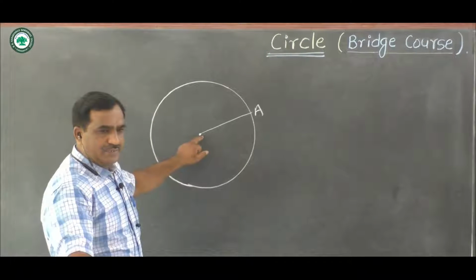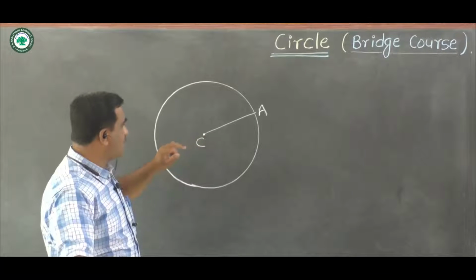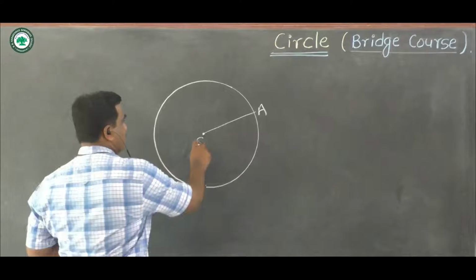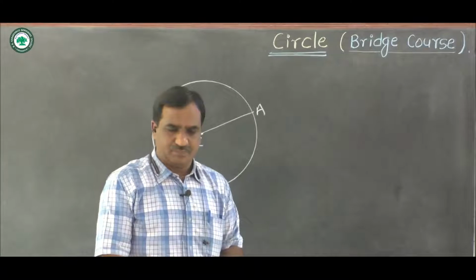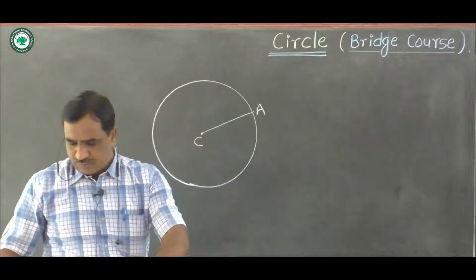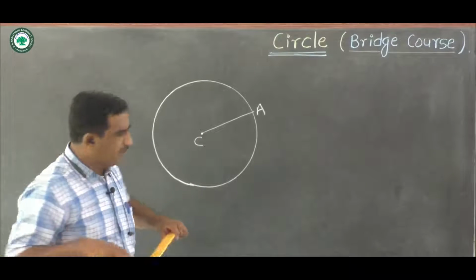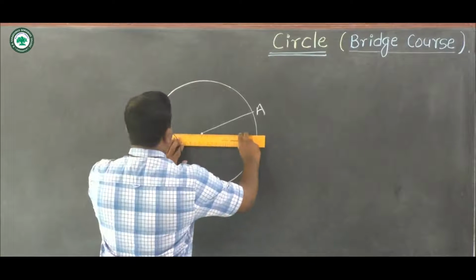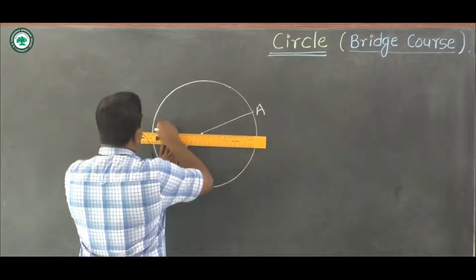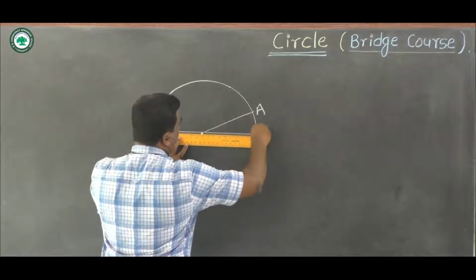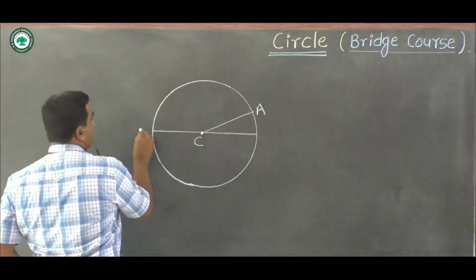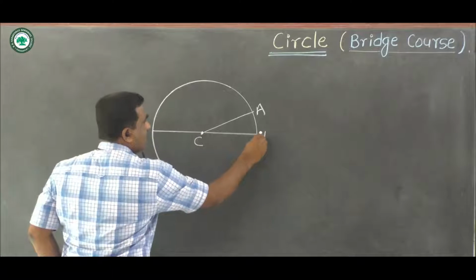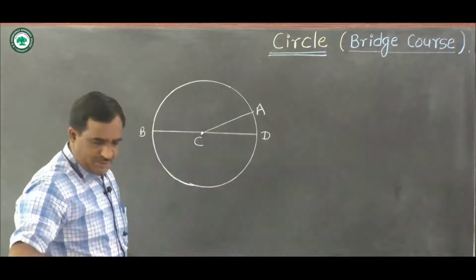This point C is called the center of the circle, and this segment CA is called the radius of the circle. Also, if we draw a segment BD from the center, a segment that passes through the center is called the diameter of a circle.